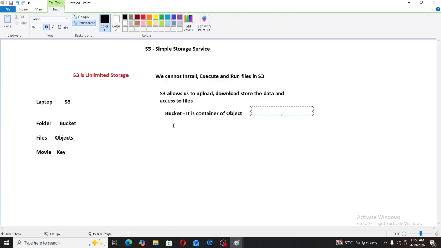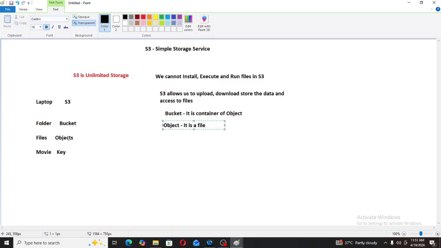Then what is an object? Object is nothing but a file, as on a laptop there is a file.